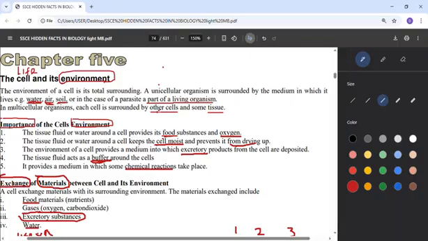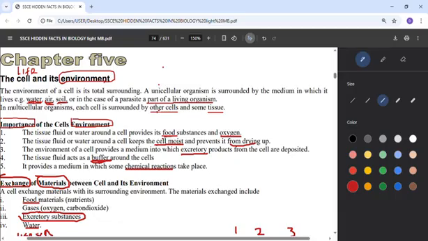In this lesson, we're looking at the topic: the cell and its environment. When you hear cell, that's the unit of life. It means as we are, we have cells, and that's why we are alive. So the cells in us, we have to consider their environment if they will last, if they will not die easily, if they will not malfunction.